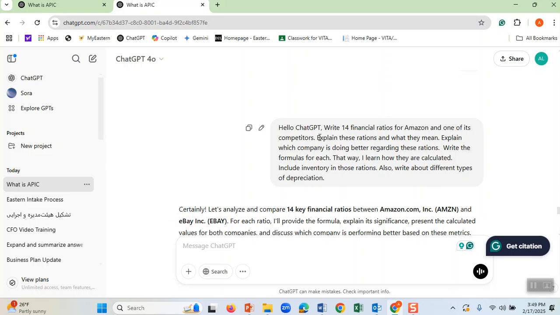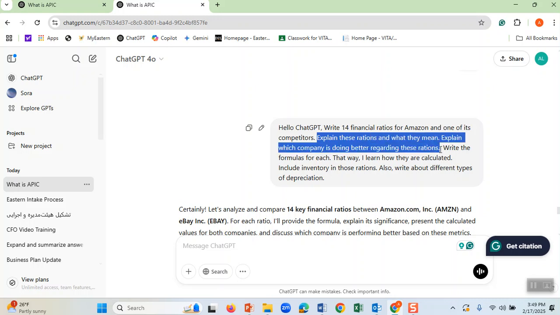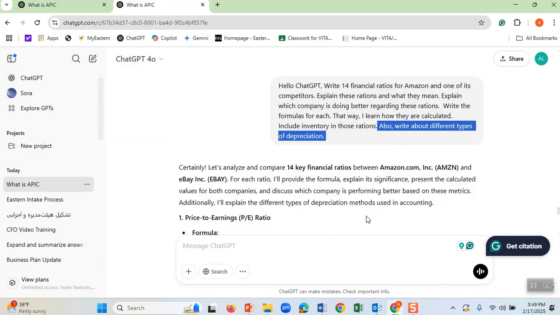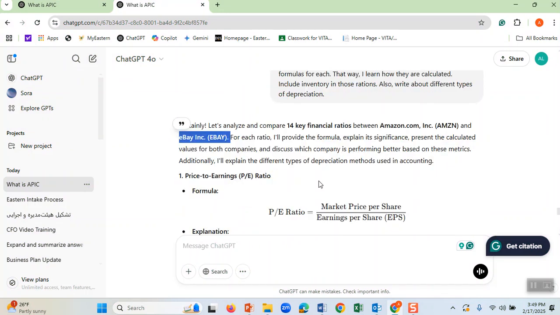And I want ChatGPT to explain these things for me to understand what they are, which one is doing what. And also at the end, I am asking ChatGPT to write something about depreciation. Then it went and found eBay as one of the competitors of Amazon. One of the important ratios is for investors, those who want to buy stocks.